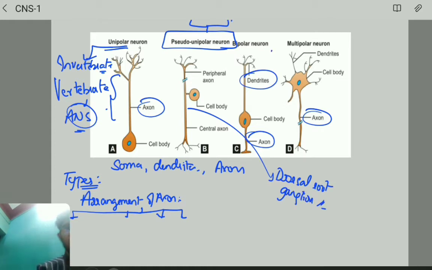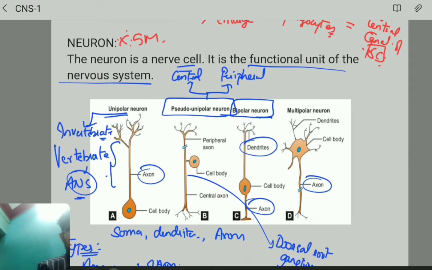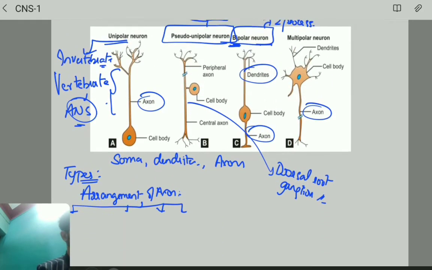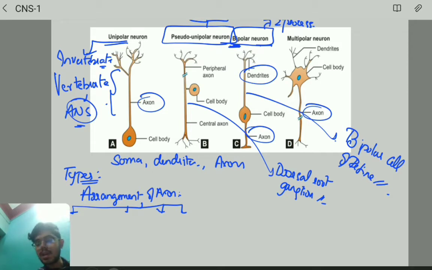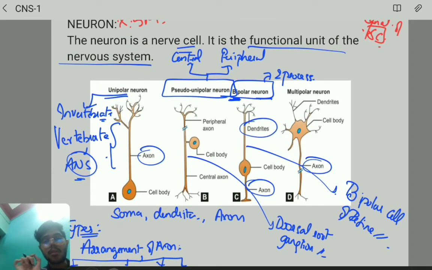Next is about bipolar neuron. As the name suggests, it has got two processes. Fine. And what is the example? In bipolar, the bi you take it, and it is present mainly in the retina. That is the bipolar cell of retina. That's it. So this is about the bipolar neuron.